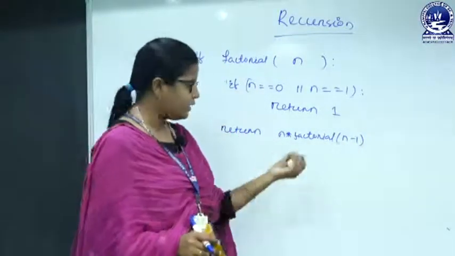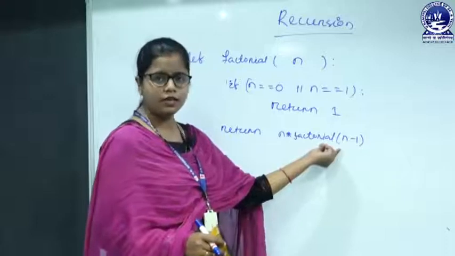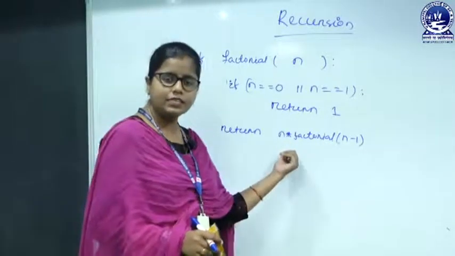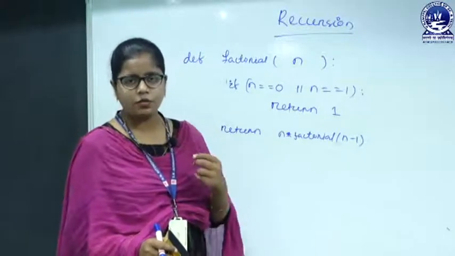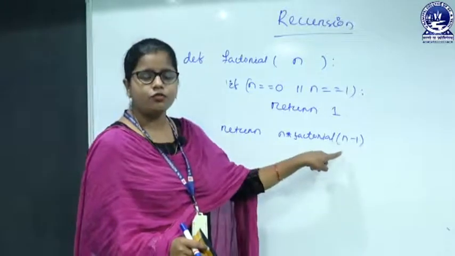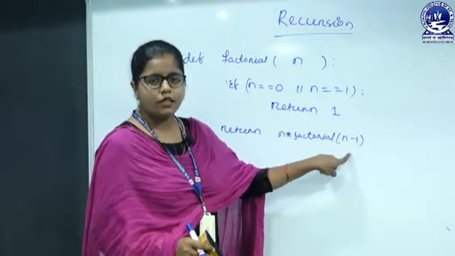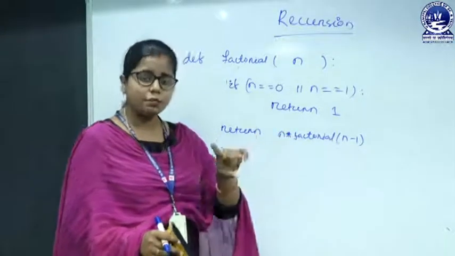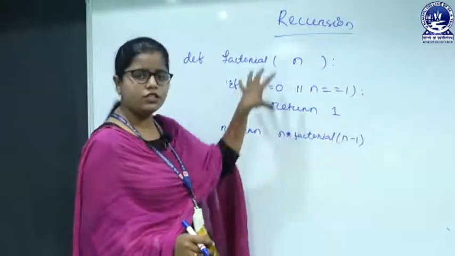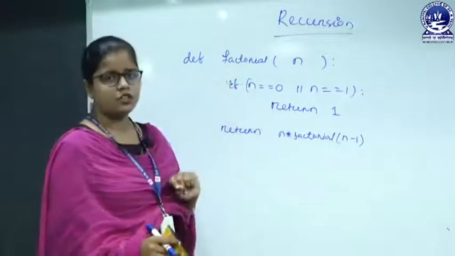If n is 5, 5 into factorial of 4. If n is 4, then 4 into factorial of 3. If n is 3, 3 into factorial of 2. Then if n is 2, 2 into factorial of 2 minus 1, that is 1. And once the number n is 1, then it will return 1. Okay, so this is the body of the function factorial.